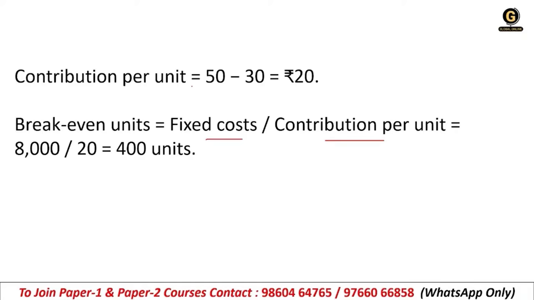So if you divide your fixed cost by the contribution, you will have the break even units. I'm talking about the units, not the price. So this is the formula for the break even units. So 400 units will be your right answer.